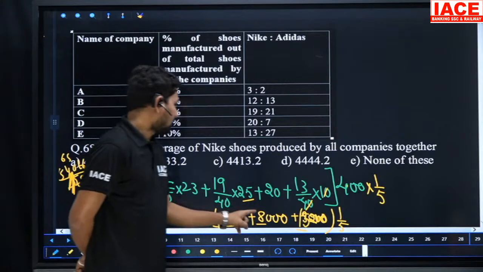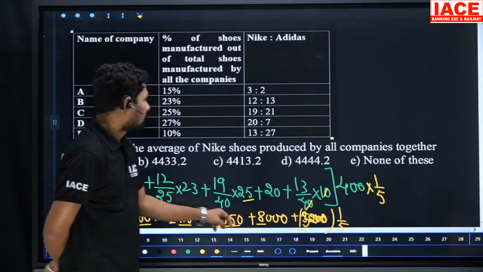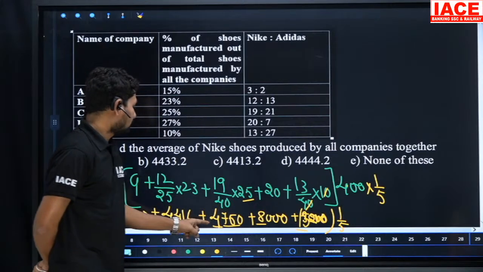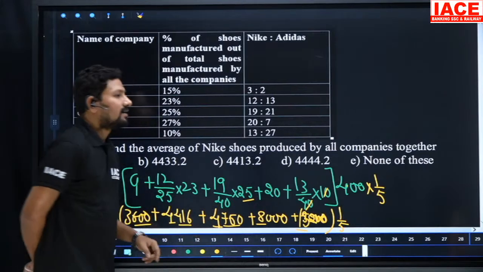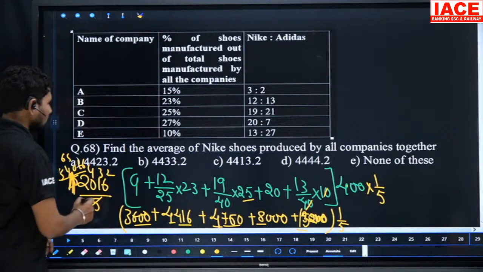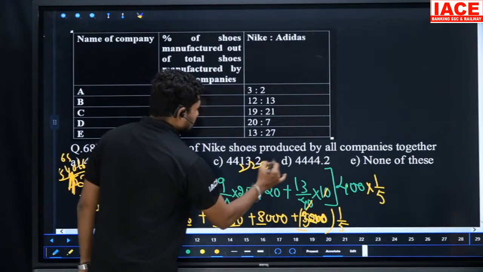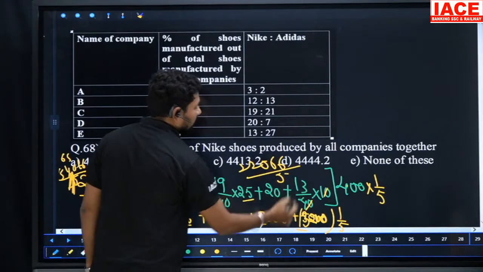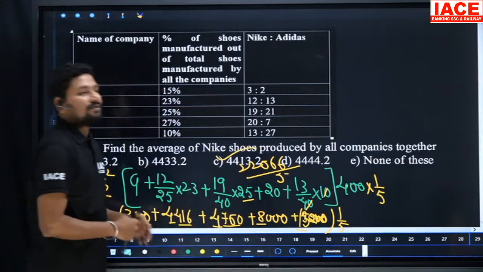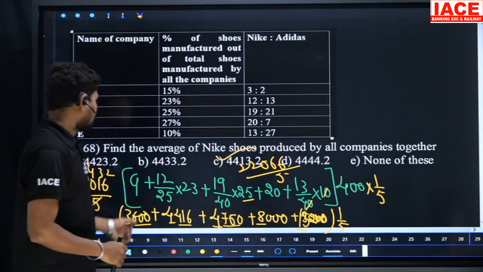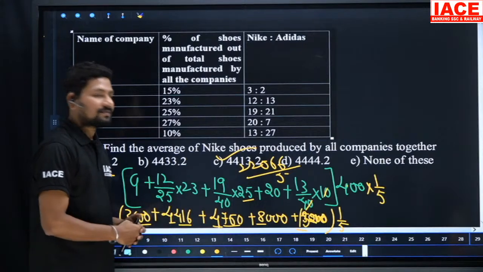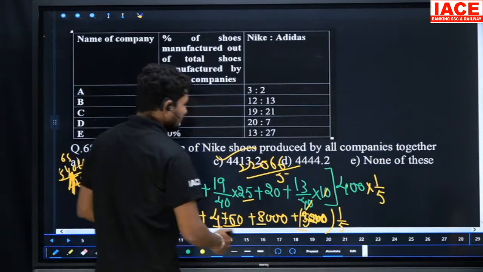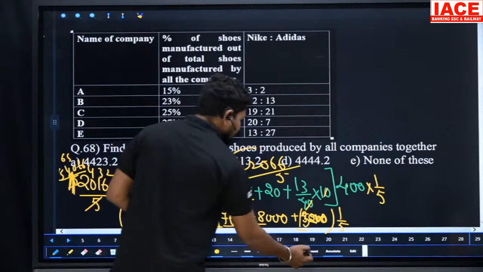Yeah, 1300 and 800, so 9,300, and 9,300 is 13,700. Finally, we'll get the value 22066. We divide 22066 by 5 and you will get the answer, option A, 4,413.2. Just a little bit late in adding the values. So after that we'll get the answer.